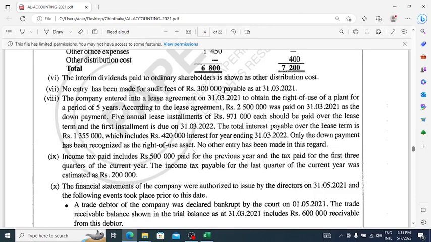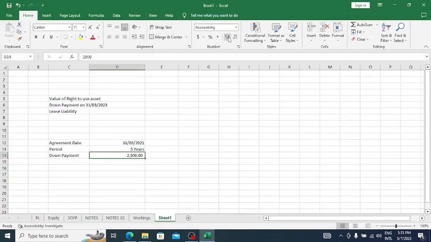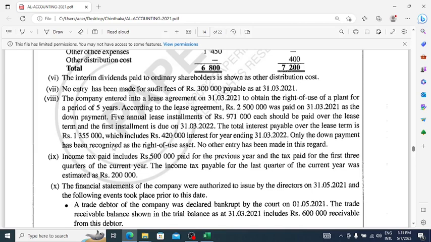Okay, now they say 5 annual lease installments of rupees 971,000 each should be paid over the lease term. The first installment is due on 31st March 2022. After 1 year, it is due, right?